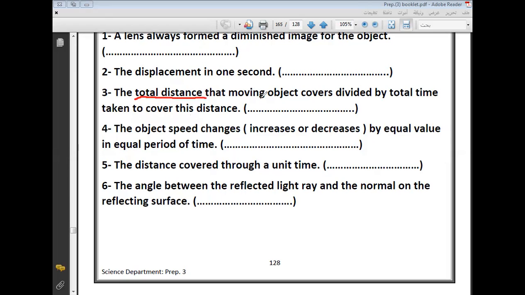Okay, total distance divided by total time. When I say total, this is average, and it asks about distance divided by time, so this is speed. So the answer will be the average speed. Number 3, the answer is the average speed. Okay, thank you. Number 4.